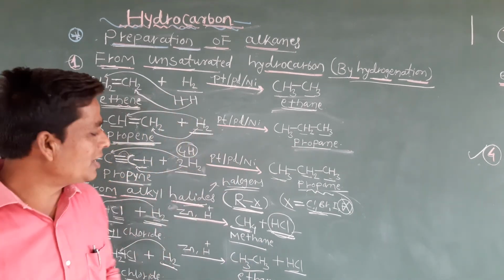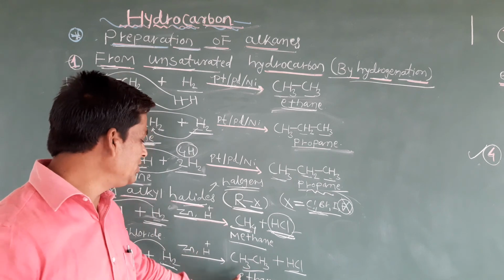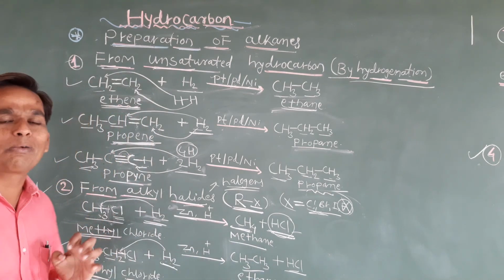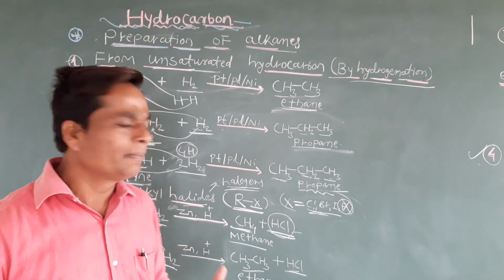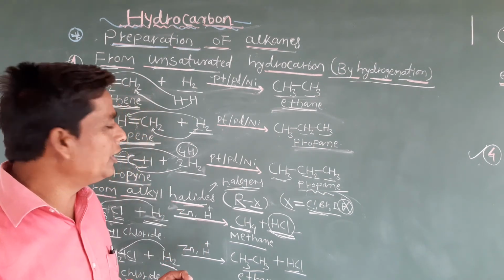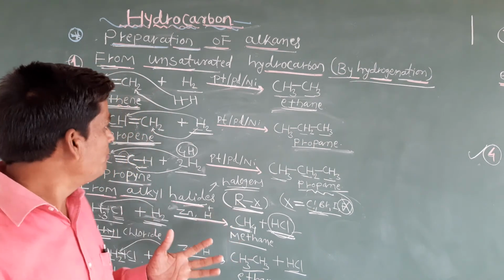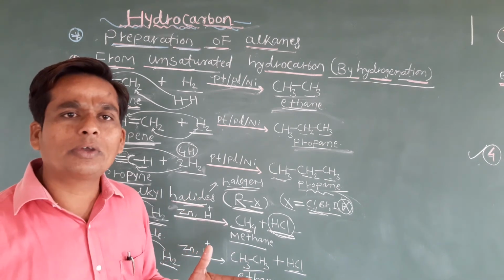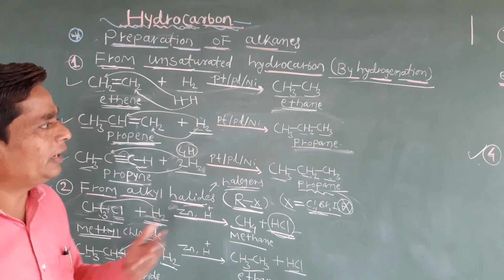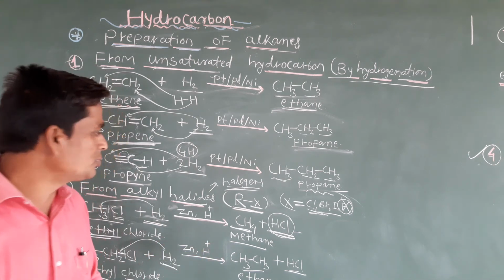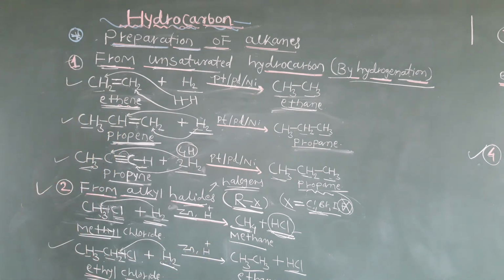So in the exam, how will they ask the question? How will you prepare ethane? By using ethyl chloride. Now clear, students? These are the two important methods to prepare alkanes. Later on we'll discuss the other two methods. Before that, take the screenshot. I will give you 10 seconds. Just take the screenshot and write down these notes, and we will continue with the third and fourth methods.